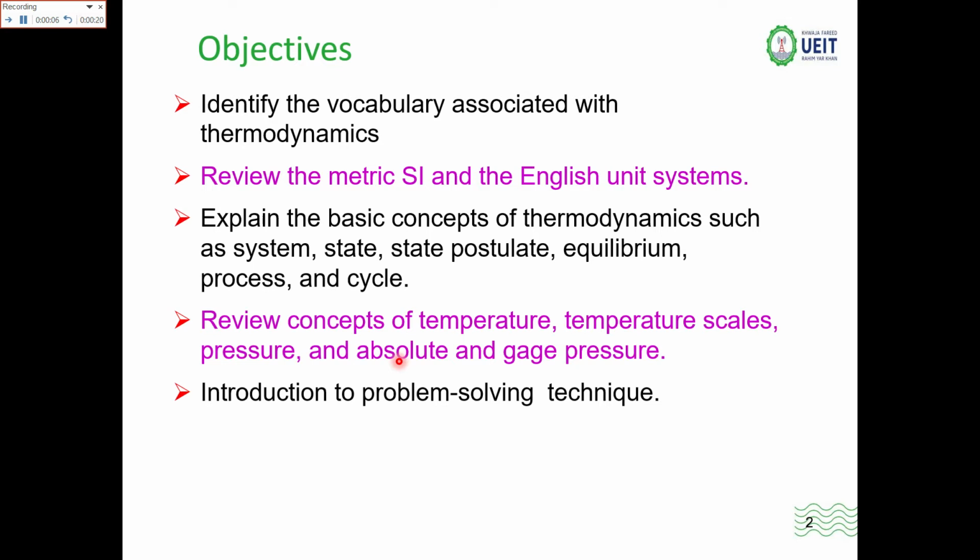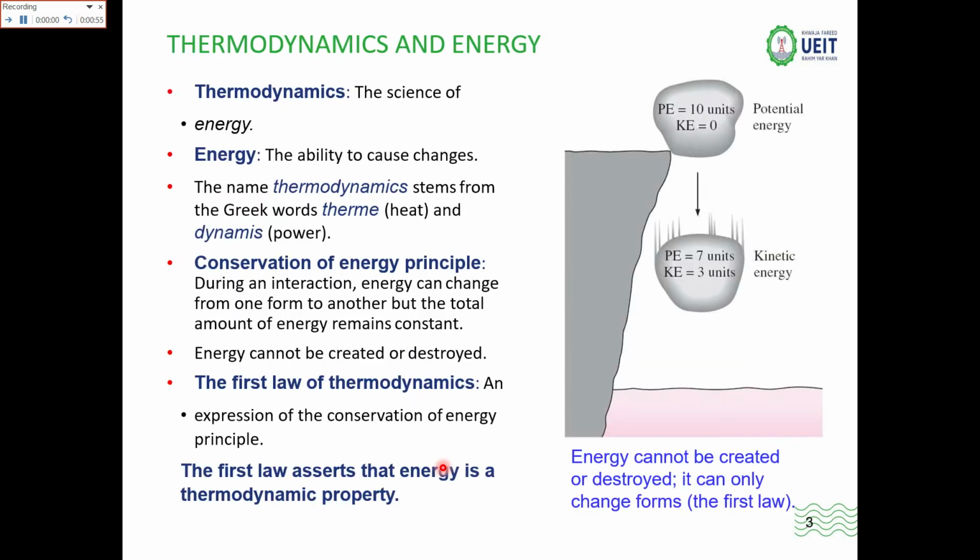Today is our second lecture of thermodynamics, and today's outline is basically we'll identify the vocabulary associated with thermodynamics. Then there will be a review of the metric system and the English unit system. Then we'll explain the basic concepts of thermodynamics such as system, state, state postulate, equilibrium, process and cycles. Then we'll have some review of the concepts of temperature, temperature scales, pressure, its absolute and gauge values. And at the end we'll have the problem solving technique that is involved in the thermodynamics course.